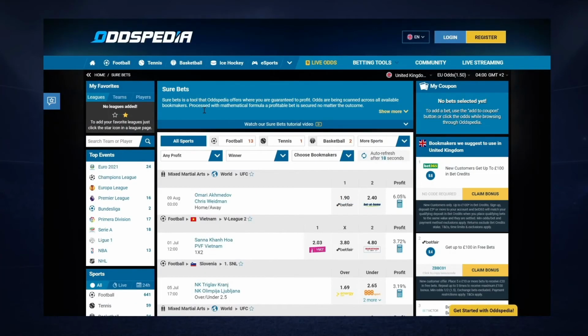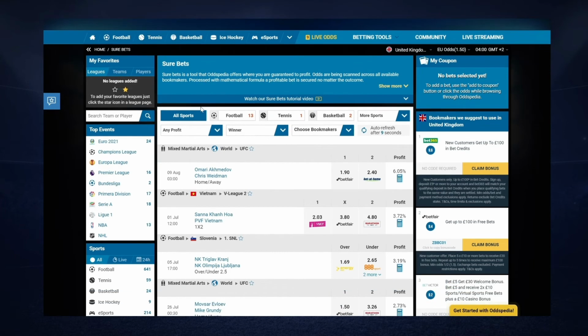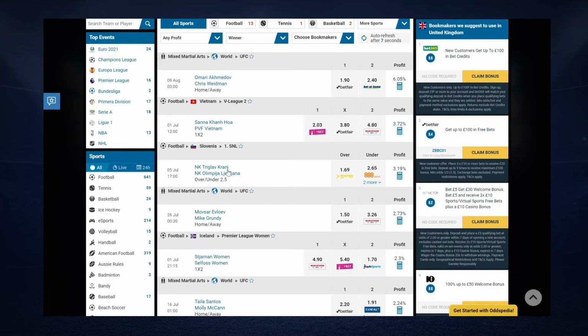Another option to be successful with the over and under market is by checking sure bets. Let's see what we can find in our sure bets section. We have a lot of games here, and we find, for instance, one sure bet for the over and under market in this Slovenian game.